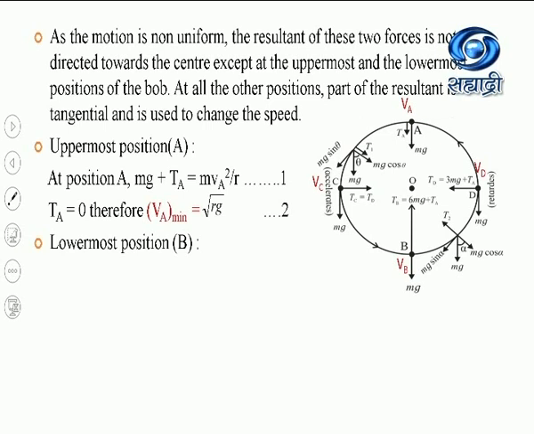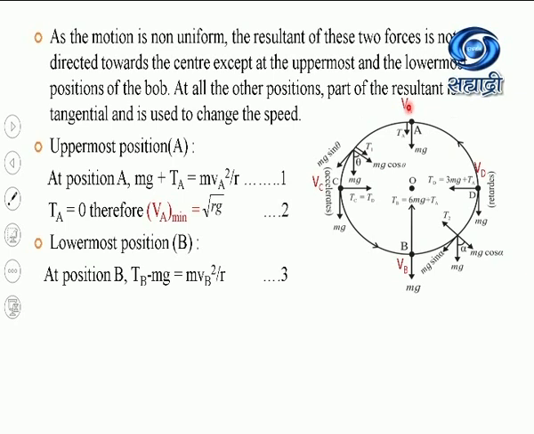I can write this centripetal force as mVB square by R equal to TB minus mg. Now, when this point mass moves from the uppermost position A to the lowermost position B, the gravitational potential energy will go on decreasing. Why? Because at the uppermost position, the gravitational potential energy is maximum and the kinetic energy is 0.